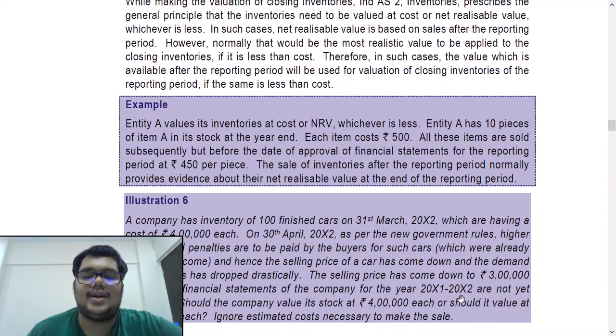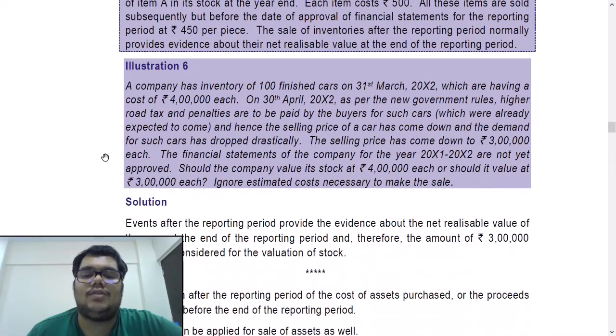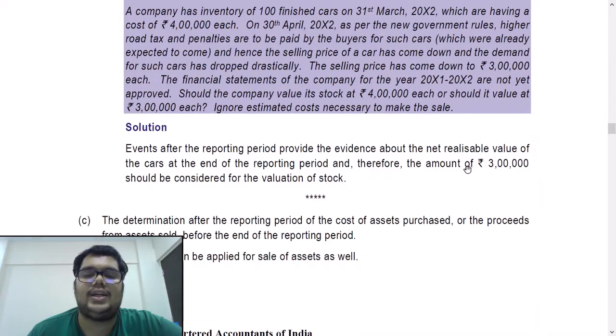Financial statements for the year X1, X2 are not yet approved. So you have cost 4 lakh and NRV you have come to know now 3 lakhs, whichever is lower. Should the company value its stock at 4 lakh or should it value at 3 lakh each? It should value it at 3 lakh since the selling price which you have come to know now has given you only further evidence of conditions that existed as at balance sheet date.